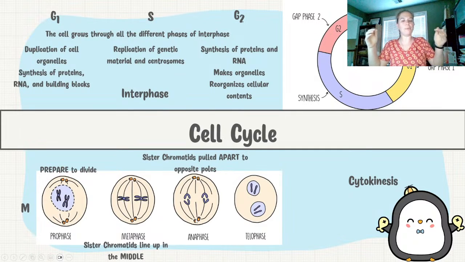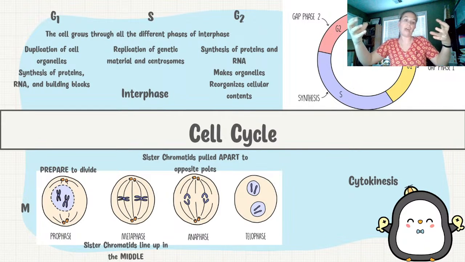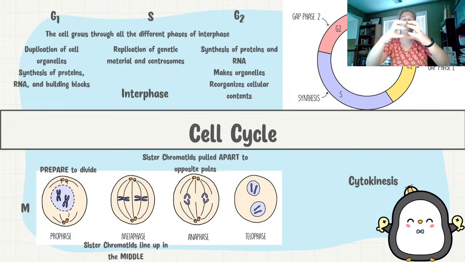Okay, and so as they break down, it's kind of like a fishing pole, and it's going to reel these two chromosomes. Now they're called chromosomes because they're apart from each other. They're going to reel the two chromosomes apart and bring them to opposite poles. And so that's where we see our sister chromatids are going to be pulled apart to opposite poles. And then once they're in there, we make our two new nuclei.